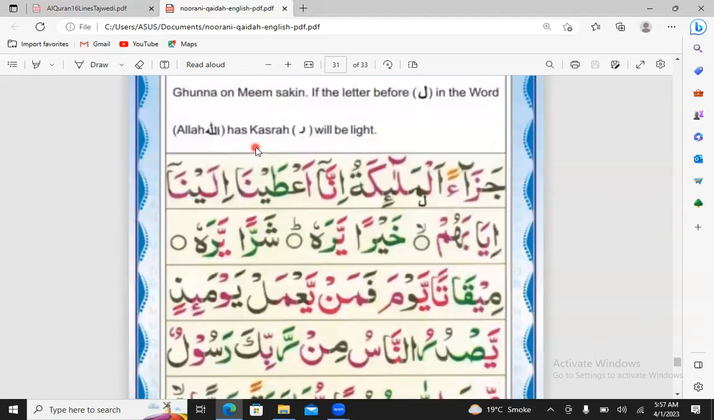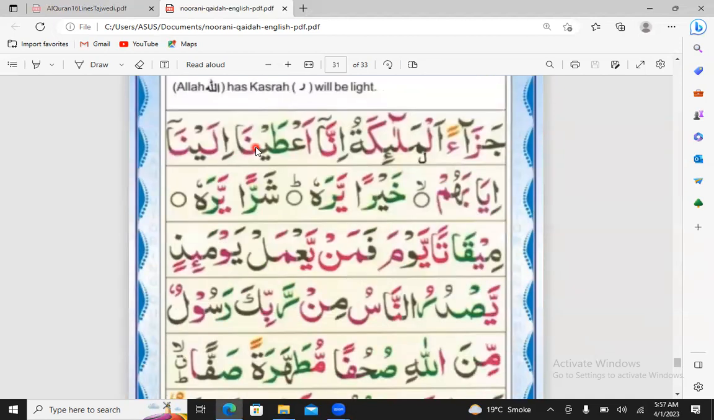So for example, look at this. This is a ya, and before ya, the tanween comes. So we connect ra with the ya and say sharrai yara, sharrai yara. We will do idgham, sharrai, rai. Okay, and the next one, this one.